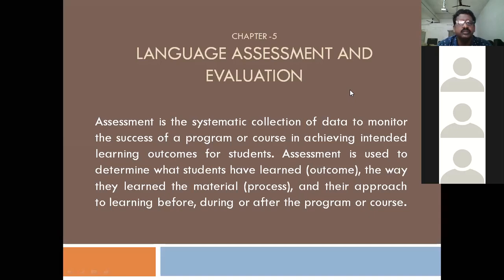Assessment is used to determine what students have learned. They present the material, that means process, and their approach to learning before, during, or after the program or course. That's what assessment.